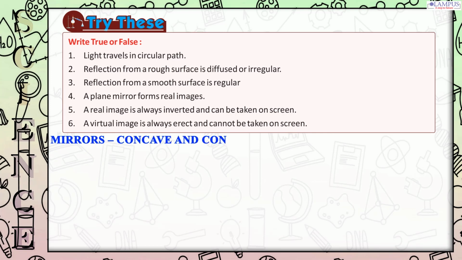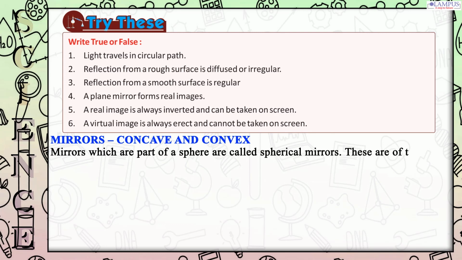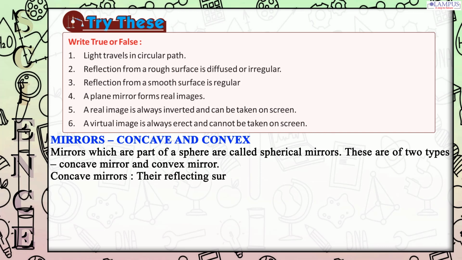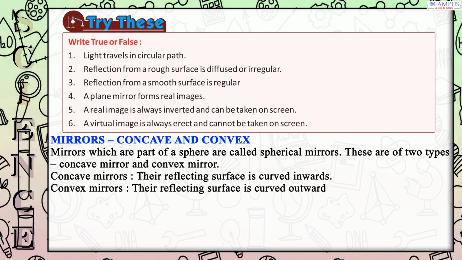Mirrors, concave and convex. Mirrors which are part of a sphere are called spherical mirrors. These are of two types: concave mirror and convex mirror. Concave mirrors: their reflecting surface is curved inwards. Convex mirrors: their reflecting surface is curved outwards. The images formed by spherical mirrors are different from those of plane mirrors.